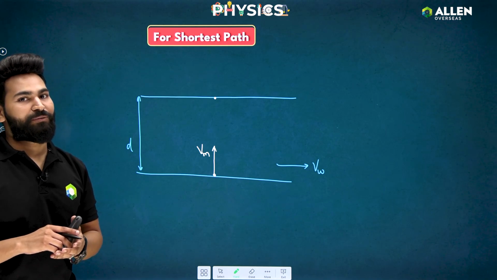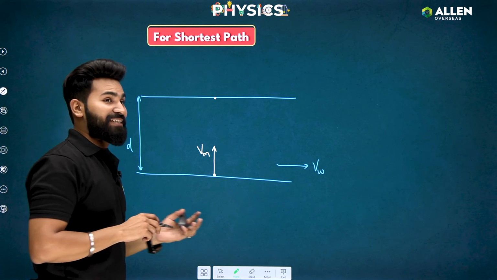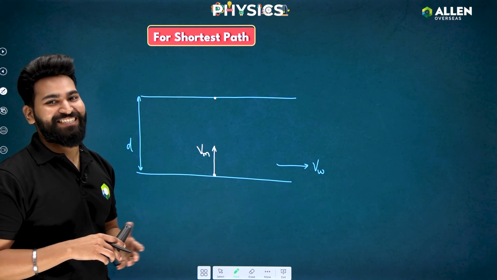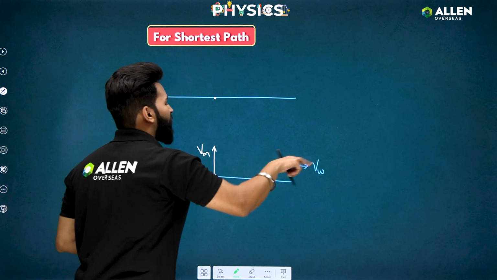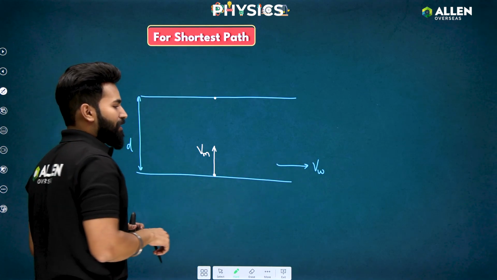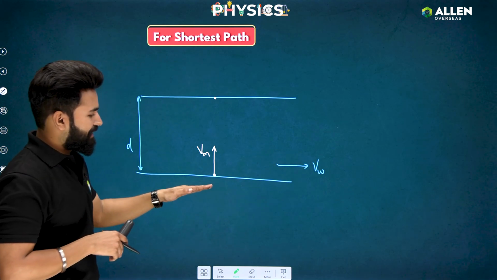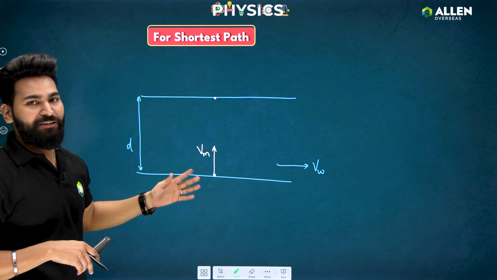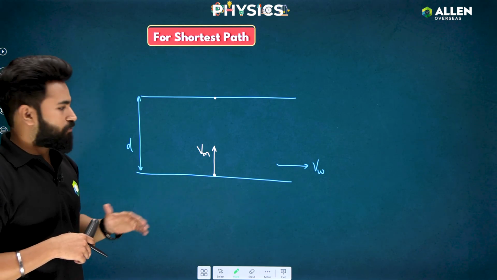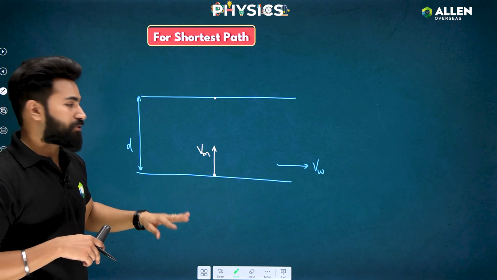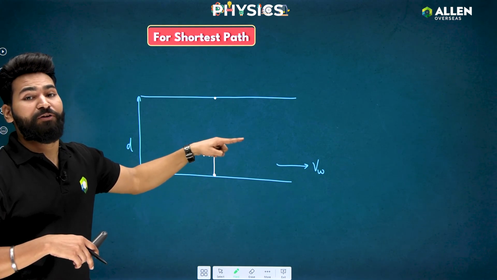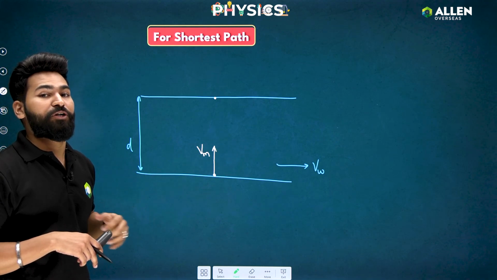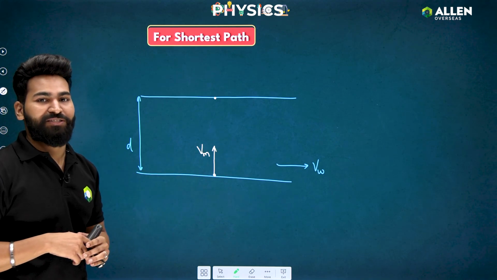But there's a problem. What's that problem? That's the problem because of which we are discussing the riverboat problems. The thing that happens is that river water is also flowing. So when river water is also flowing, consider the velocity of the man with respect to ground. This is not with respect to ground. This is if water would be still. If water would not be flowing, then this would be the velocity of man.